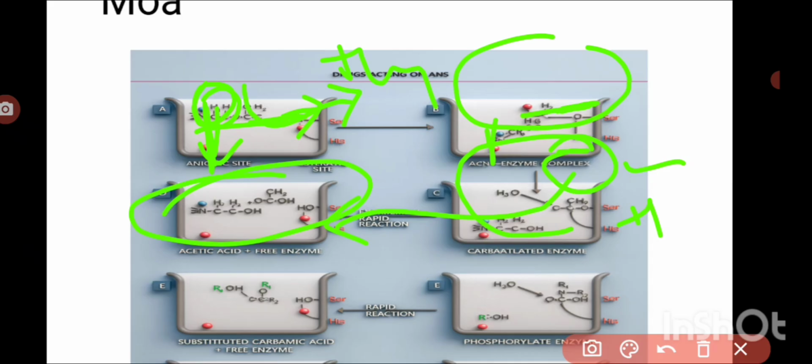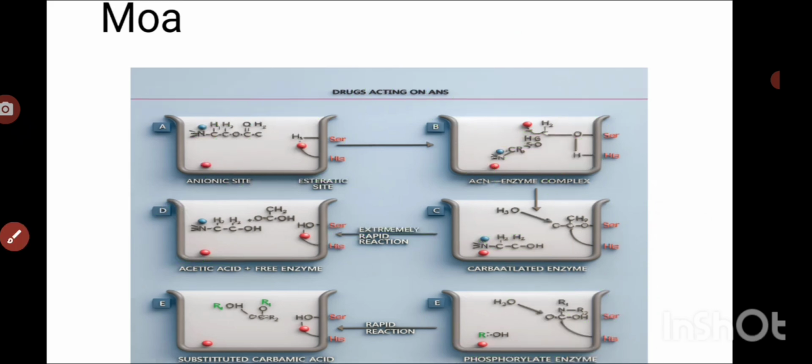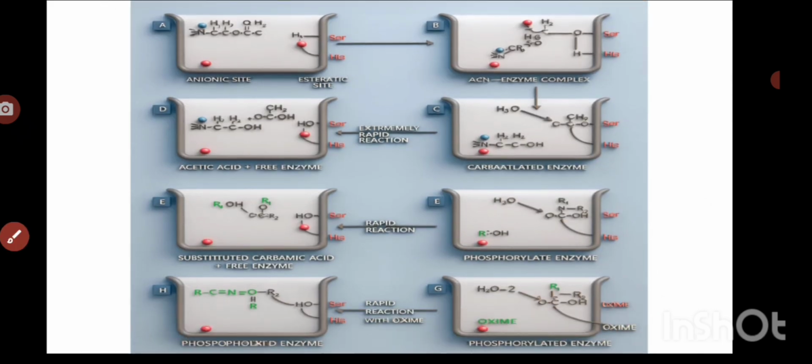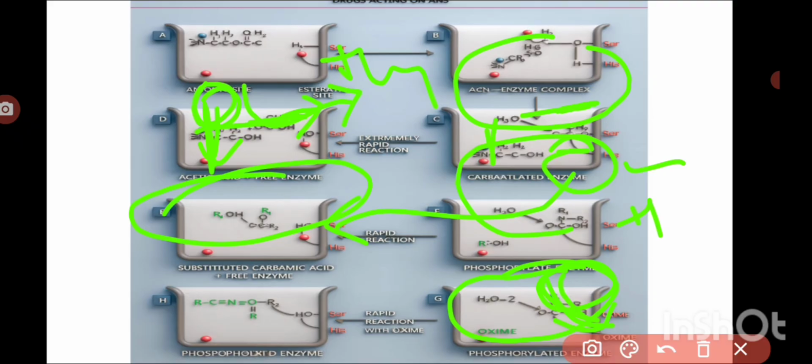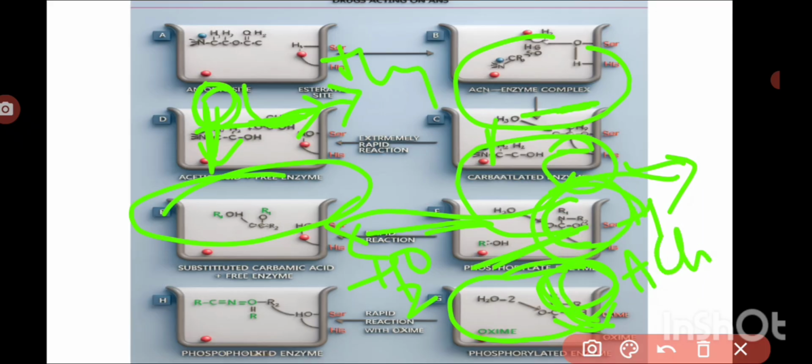In the case of phosphorylated enzyme from organophosphates, they remain bound to the esteratic site for a longer period. The binding of the phosphate group to the esteratic site forms a covalent bond, which won't react with water or undergo hydrolysis. So it won't be removed, and acetylcholine won't be degraded, because the site is occupied by the organophosphate. So acetylcholine will keep accumulating at that area.